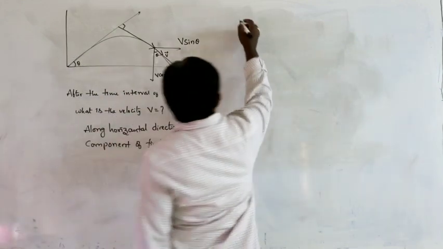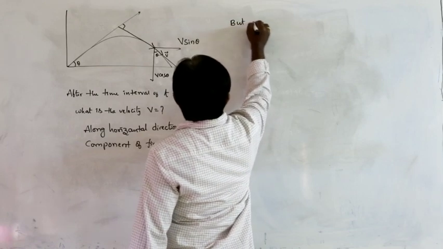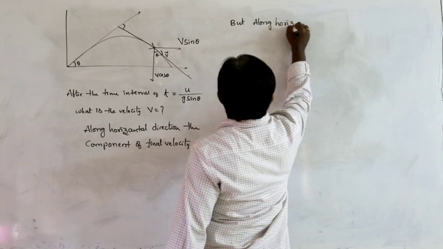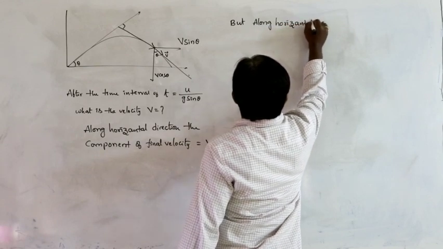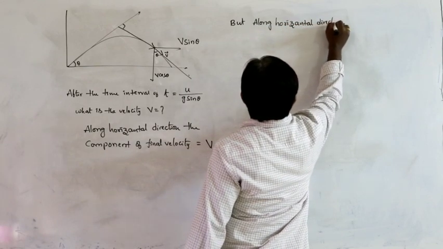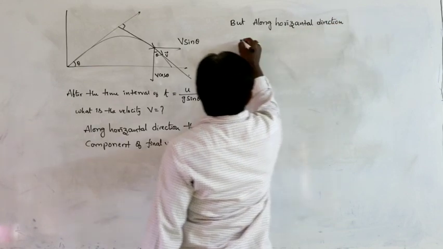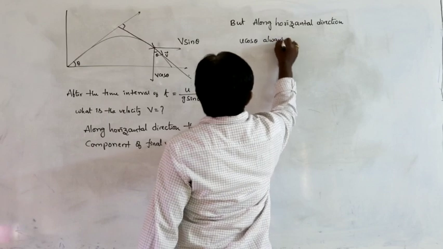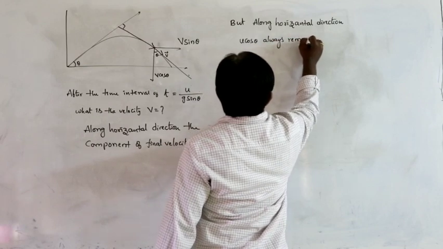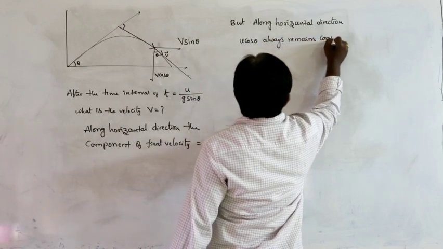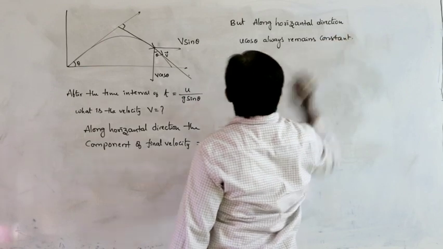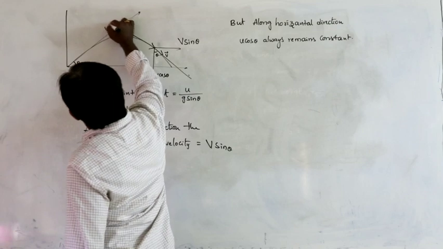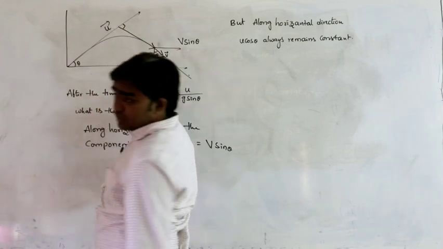But the concept is here, along the horizontal direction, u cos theta always remains constant. This value never changes. Here this is the initial velocity vector u bar and this is the final velocity vector.